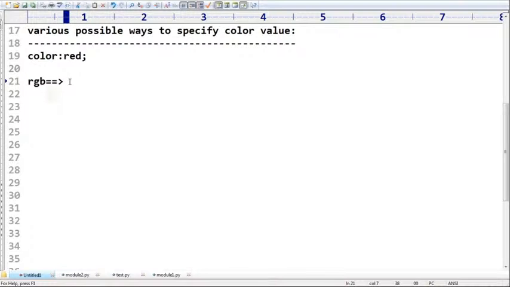Each value ranges from 0 to 255. Remember this: the red value range is 0 to 255, the G value is 0 to 255, and the B value is 0 to 255.